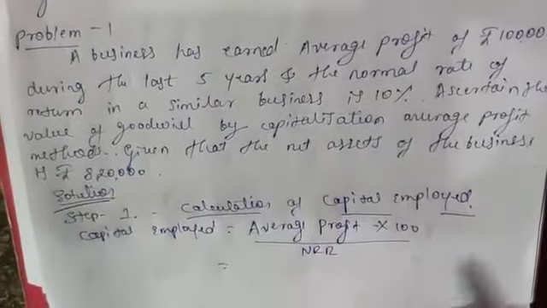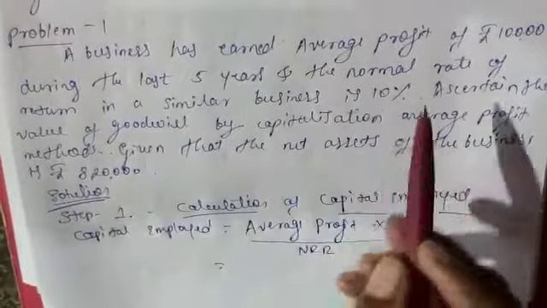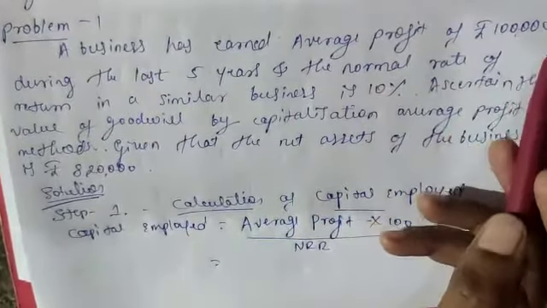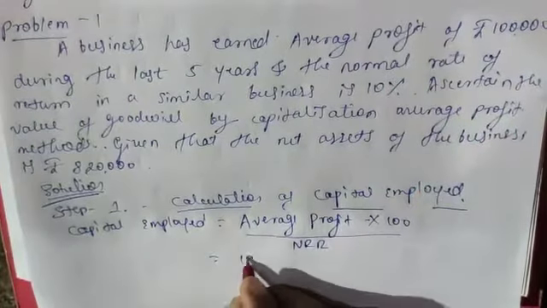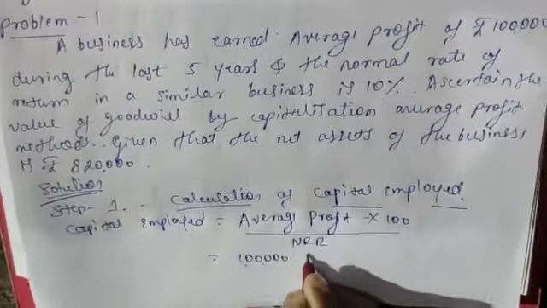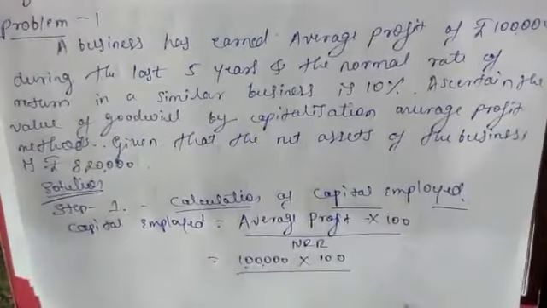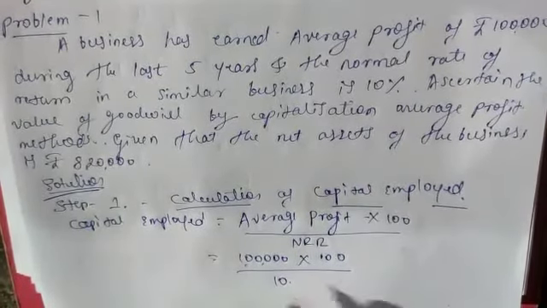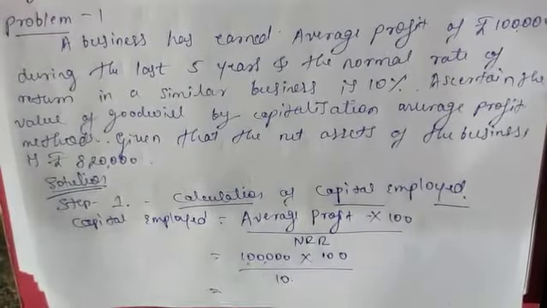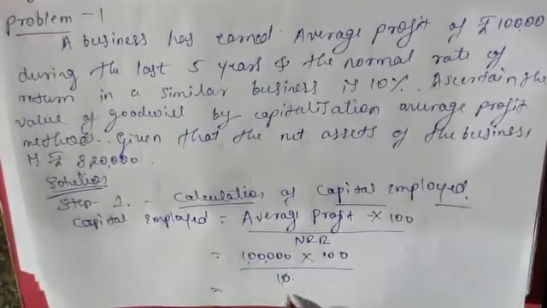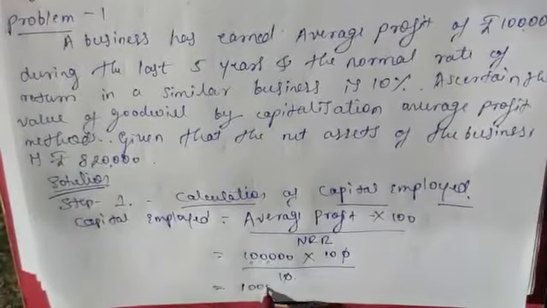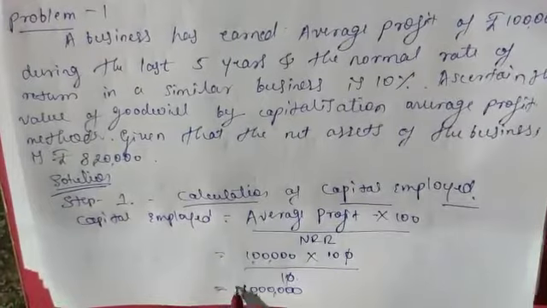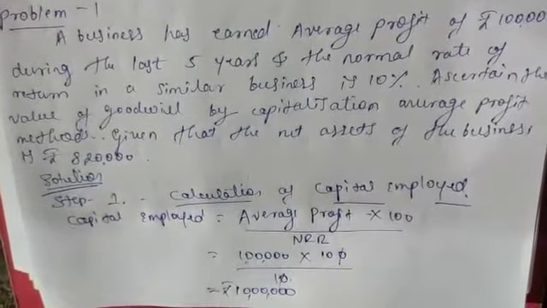So average profit they have given here: the business has earned average profit of rupees 1 lakh. So 1 lakh into 100, NRR is 10%. So capital employed becomes here 10 lakhs. 10 lakhs rupees is the capital employed of the business.